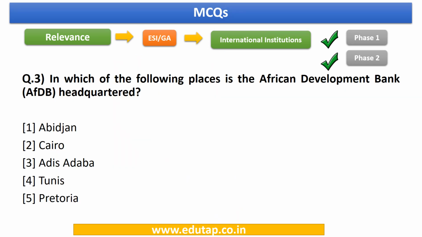So now let us have a look at question 3. It says, in which of the following places is the African Development Bank headquartered? Now this is a very straightforward, simple question. It can be linked to the international institutions topic of our ESI syllabus, and it comes under the ESI as well as the GA section. Okay. Now the answer to this question is Abidjan.